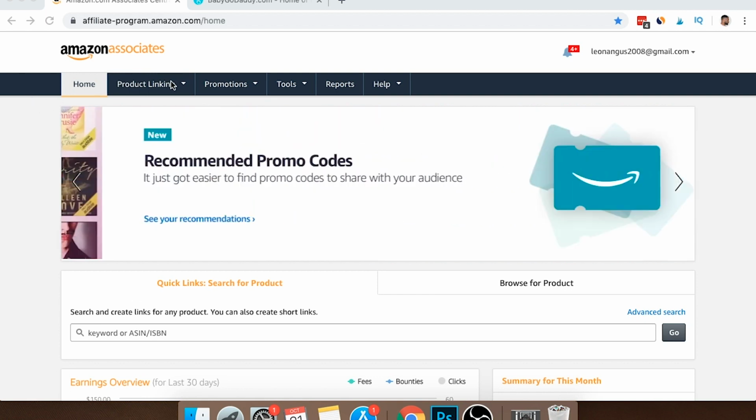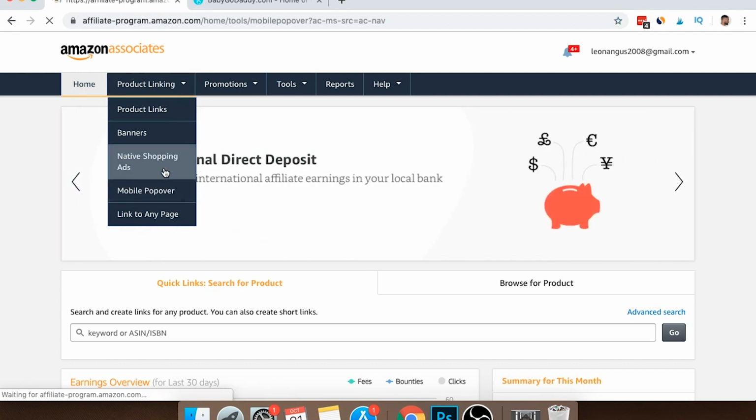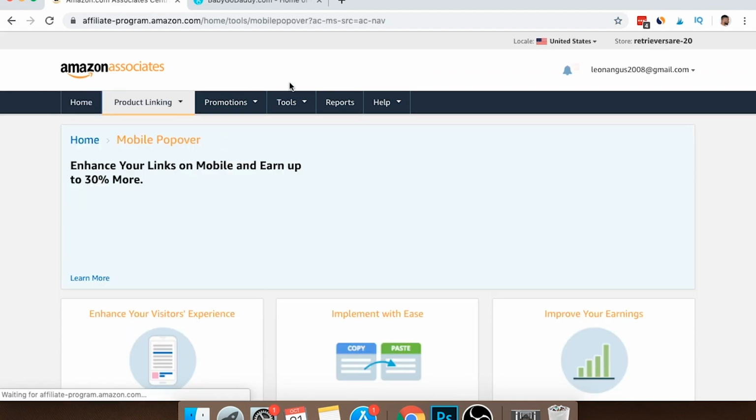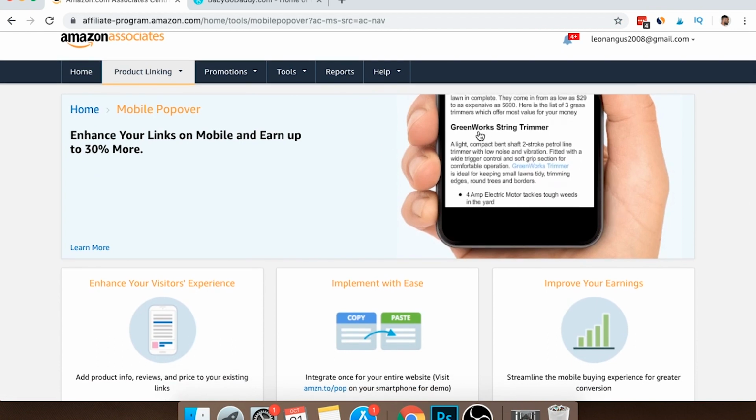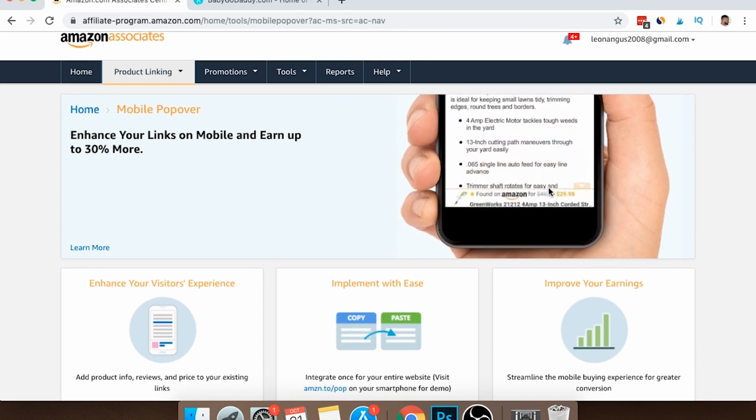Alright, so once you're in, you want to go to product linking. And then when we come down here, you go to mobile popover. And that's exactly what we're going to be applying. Now what's interesting is this is going to show us exactly what this looks like. So if you look over here on this right hand side, you can see exactly how the pop-up advert looks.